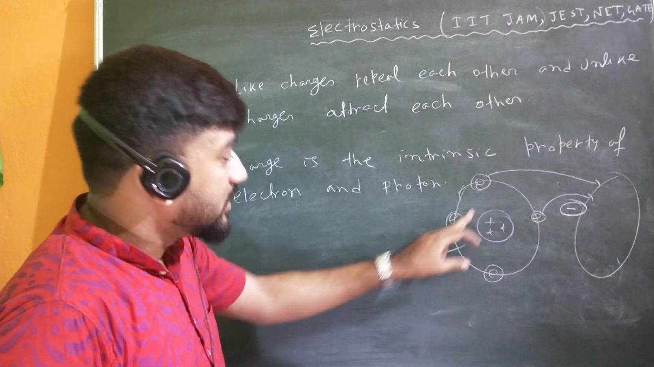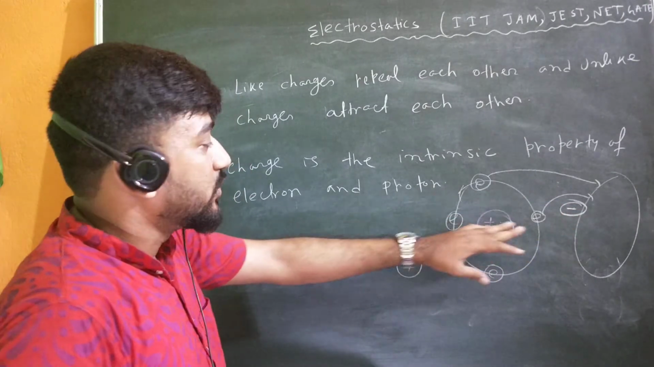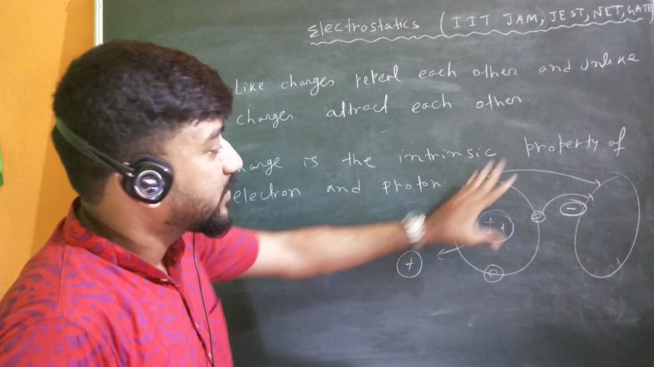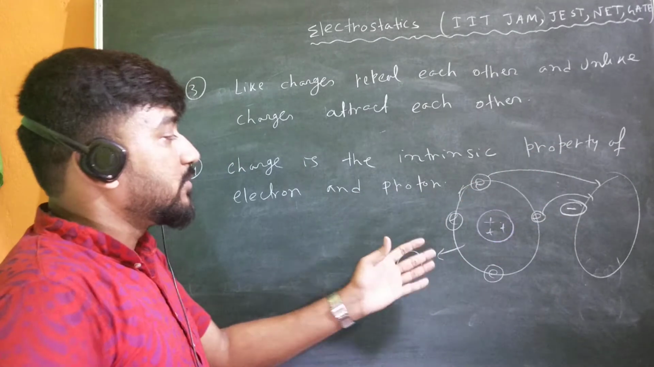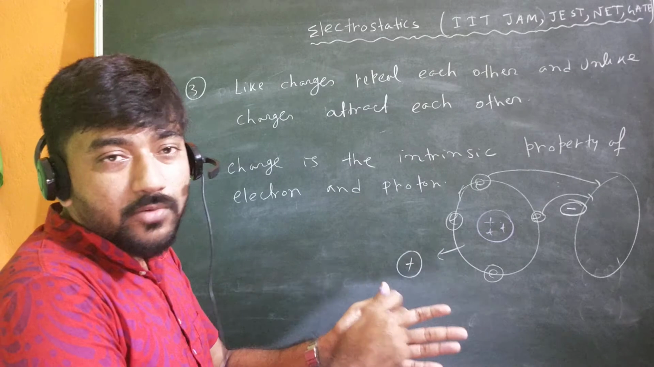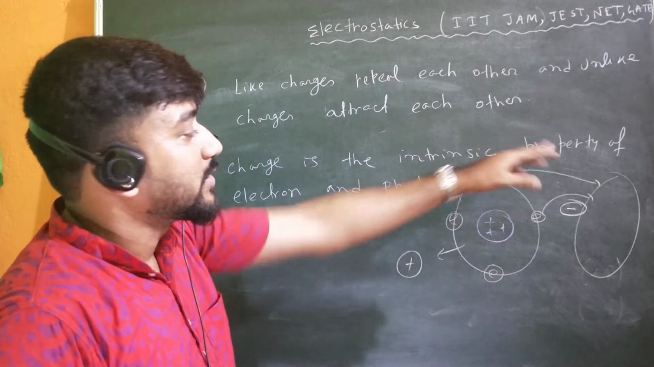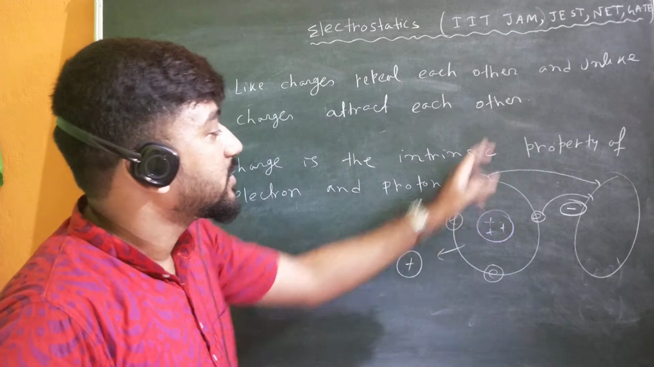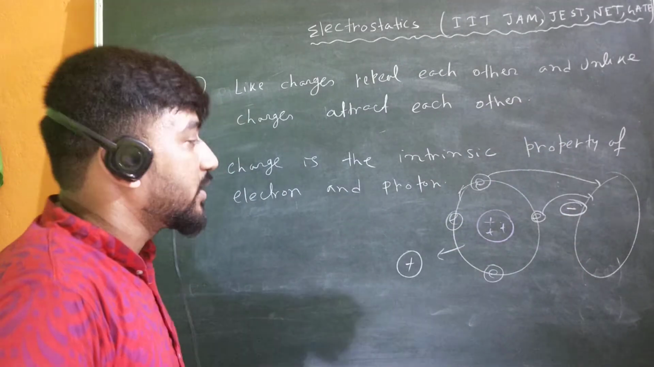So you can see, due to transfer of electrons, or if possible due to transfer of protons, but as the proton is in the nucleus, you cannot transfer the proton. You can only transfer the electron from one object to another, and that's why when we rub one object with another, frictional electricity appears, and this is only due to the transfer of electrons. So if electrons are transferred, one object will acquire negative charge and the other object will acquire positive charge.